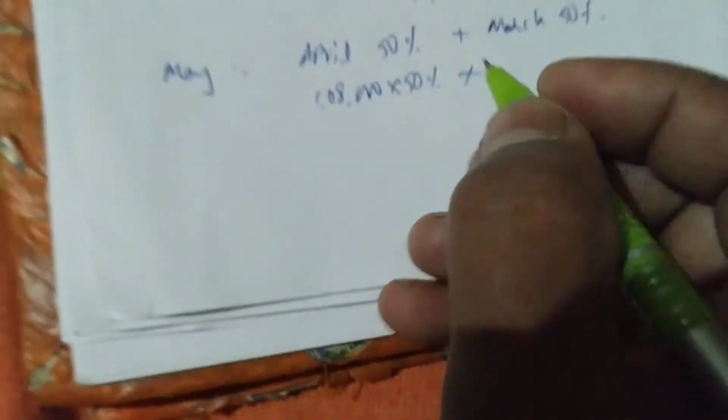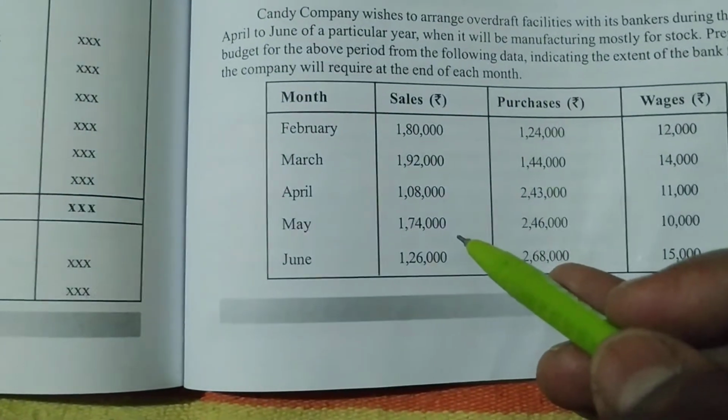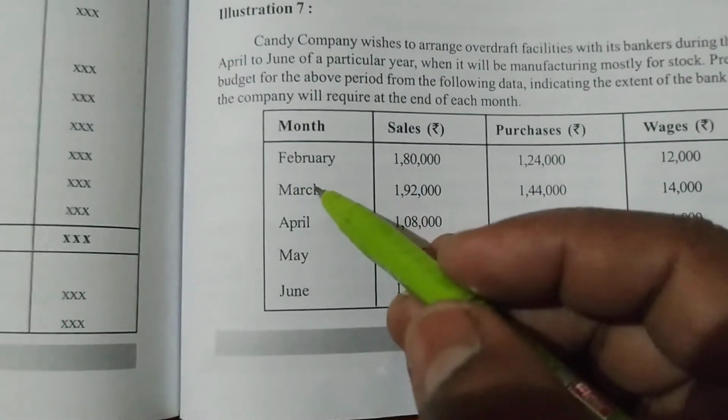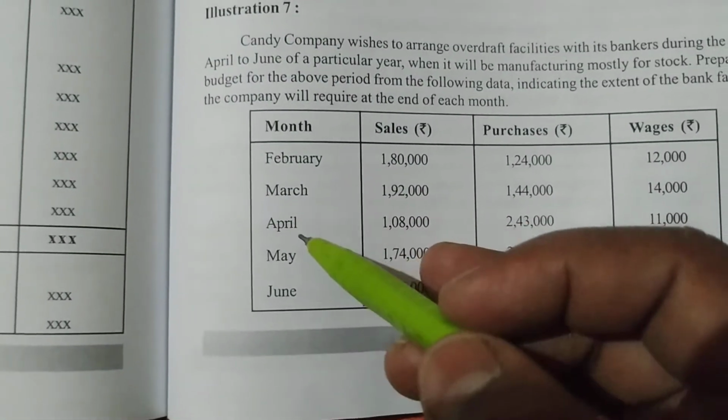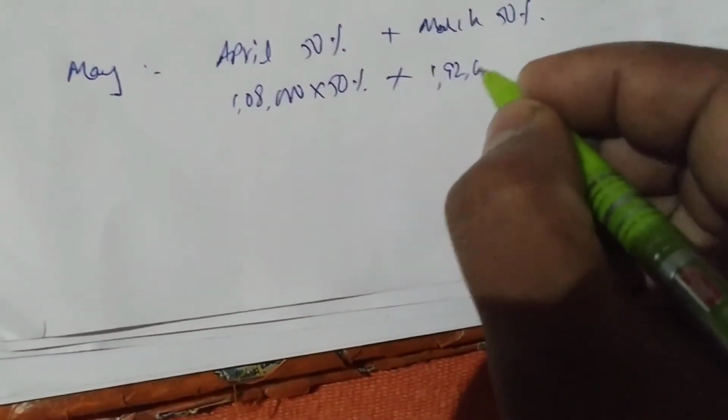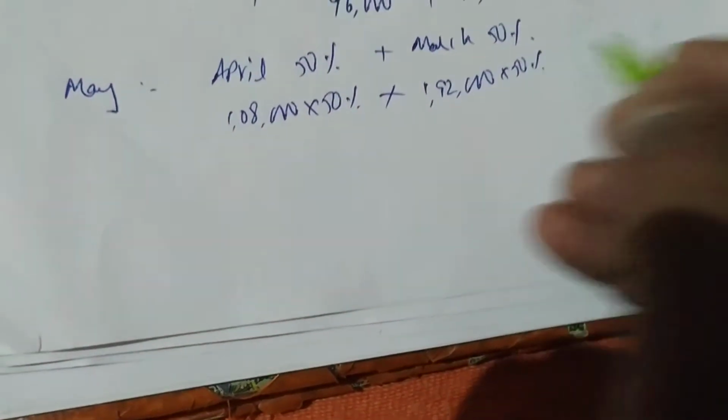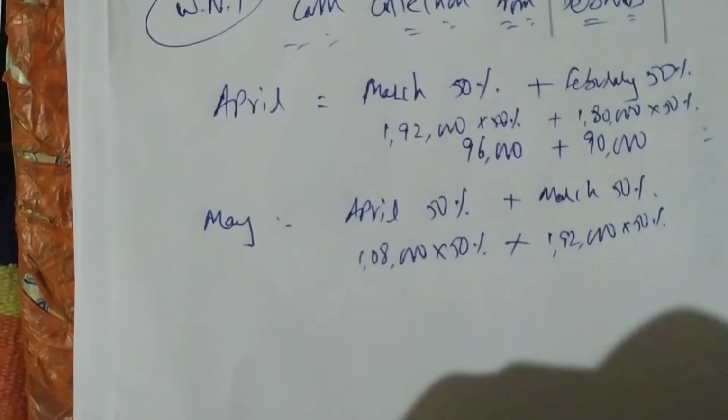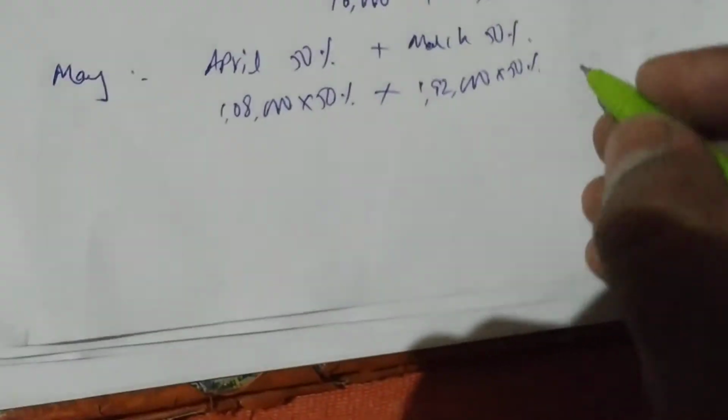So I'll write 1,08,000 into 50% plus March, how much is March? 1,92,000 into 50%. 1,08,000 into 50% we are getting 54,000.